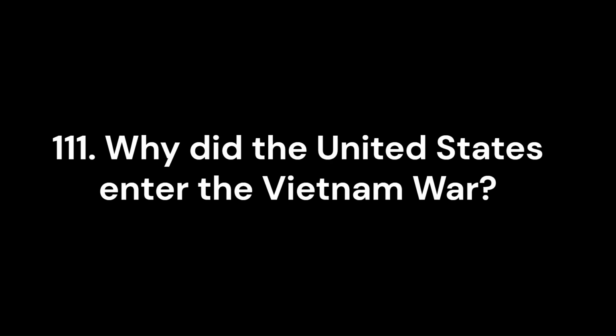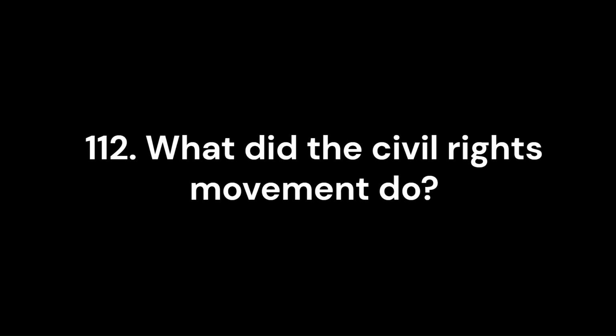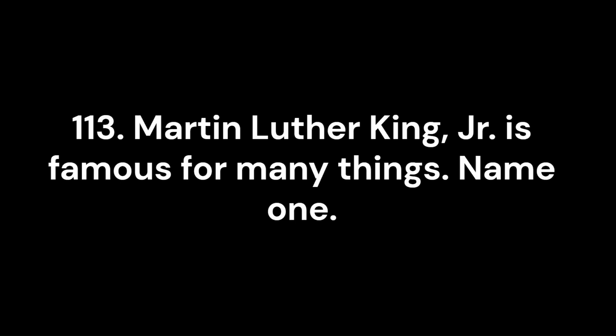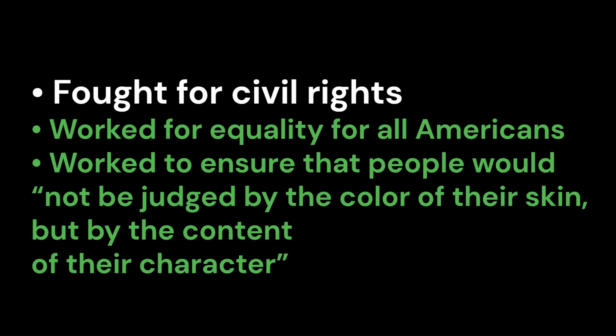111. Why did the United States enter the Vietnam War? To stop the spread of communism. 112. What did the Civil Rights Movement do? Fought to end racial discrimination. 113. Martin Luther King, Jr. is famous for many things. Name one. Fought for civil rights.